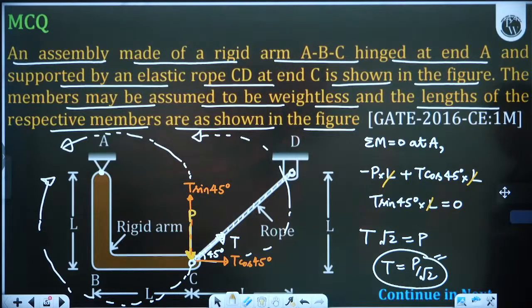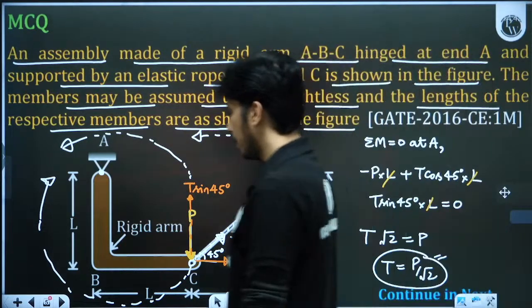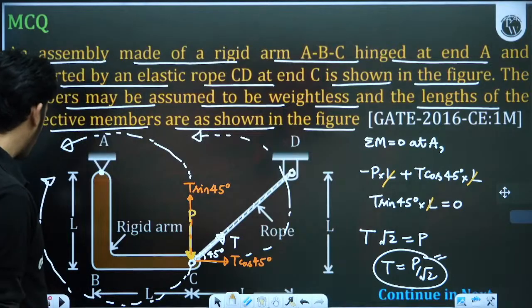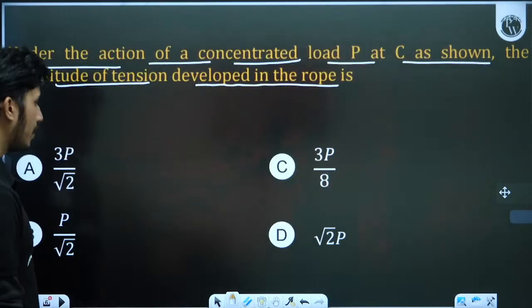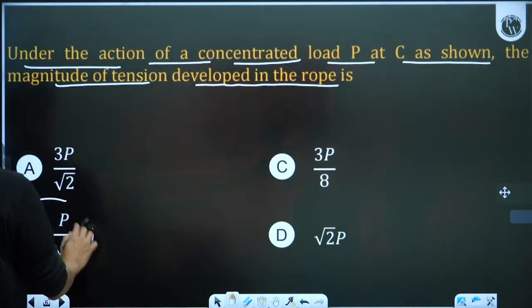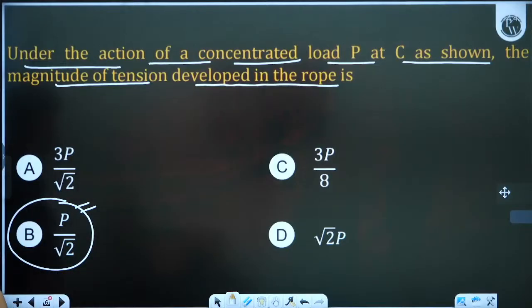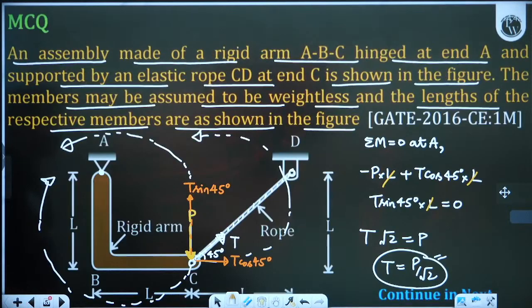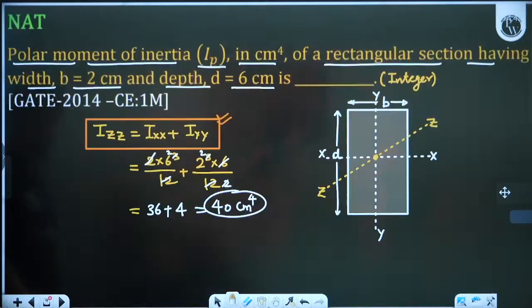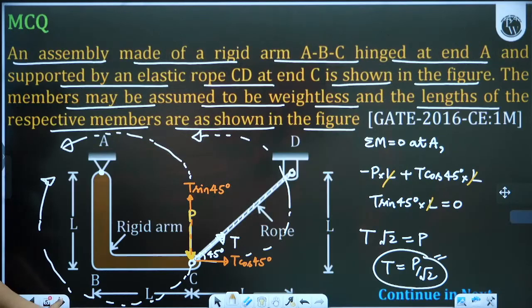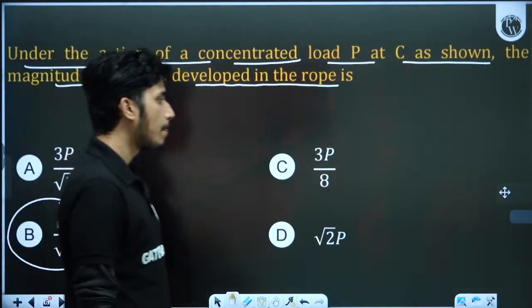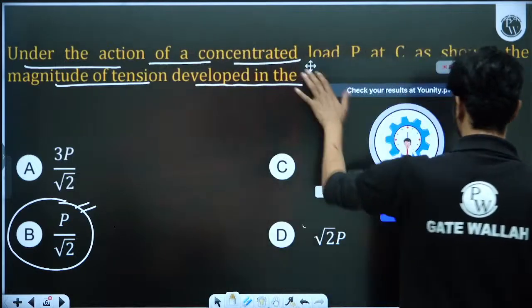So let us check. P by root 2 is there. Yes, P by root 2 is there. Option B will be the correct answer of this question. B, P by root 2, is the correct answer. Okay, are you getting my point? Tell me. Are you getting this thing? B is the correct answer.